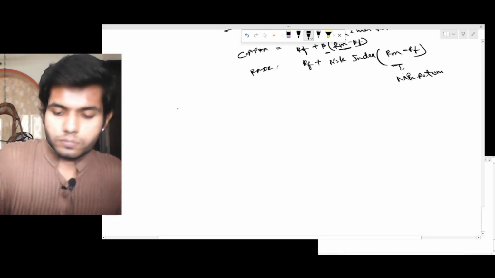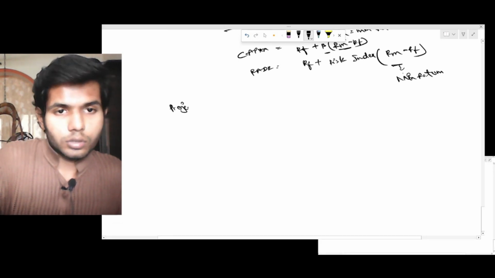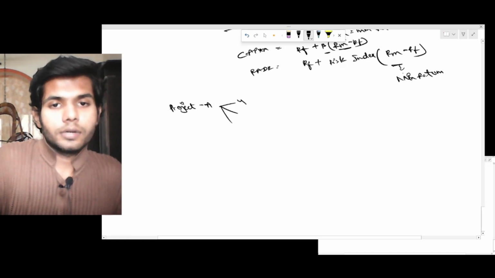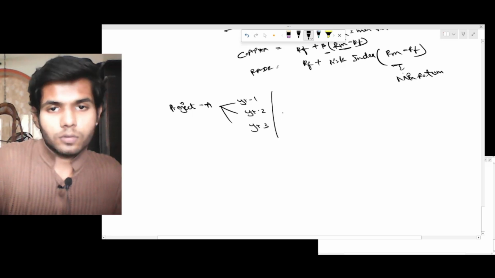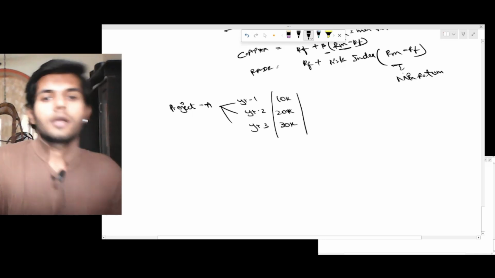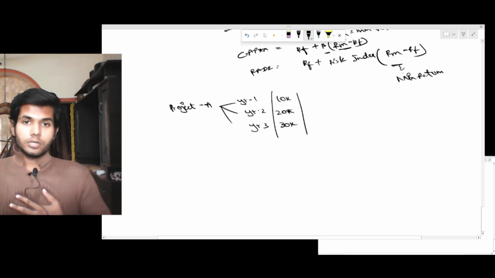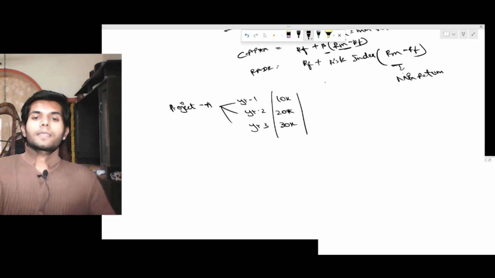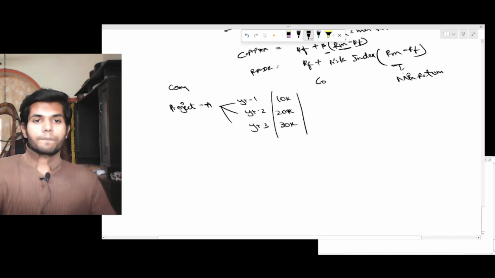There is a project A. Year 1 cash flow, year 2 cash flow, year 3 cash flow: 10,000, 20,000, 30,000. In fact, all the cash flows that we make as of year 0, or all the cash flows that will be given in the question, are pure estimation. There is no 100% guarantee that this much amount will be received. All right. So what if this is for company A.